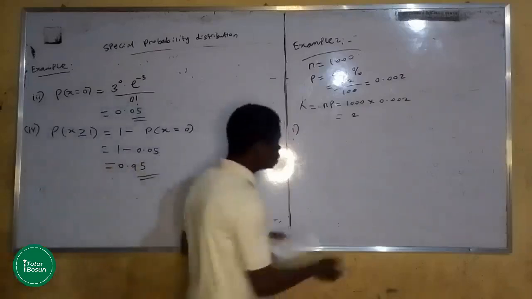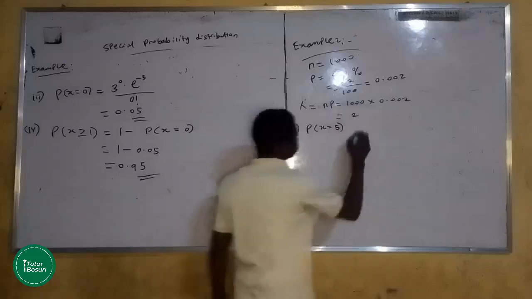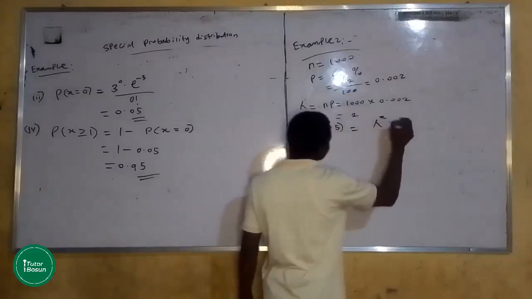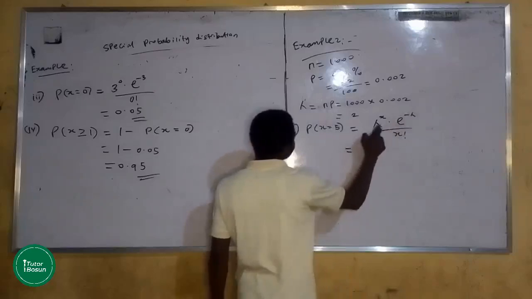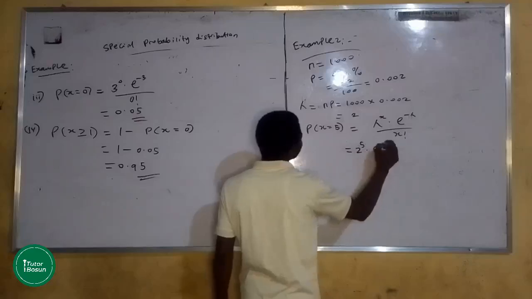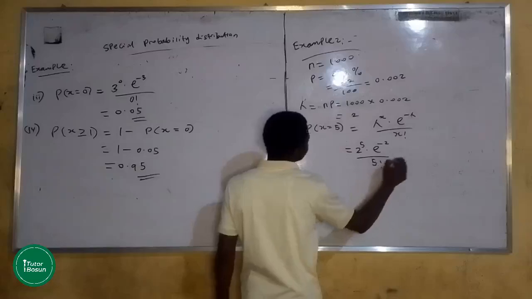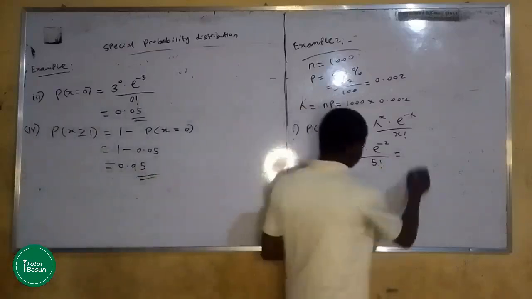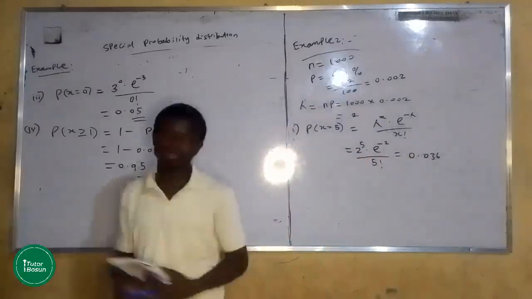That's automatically probability of x equals 5. It is a direct probability that x equals 5, which will give us, let's write the formula, lambda raised to x multiplied by exponential minus lambda over x factorial. That's 2 raised to power 5 times exponential minus 2, over 5 factorial. So we do that very well, and we're getting 0.036, and that's the answer to that.